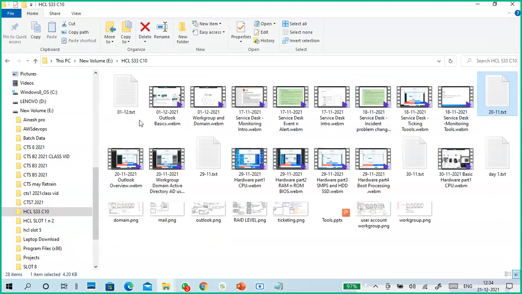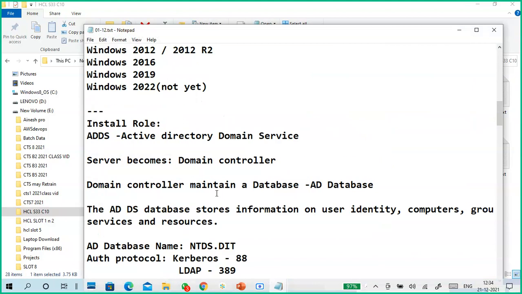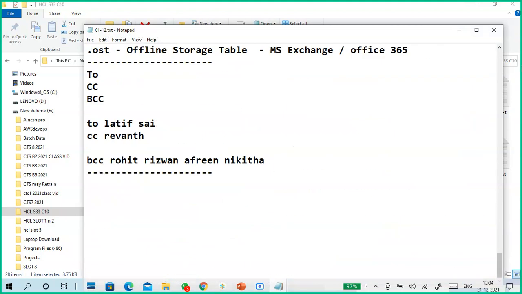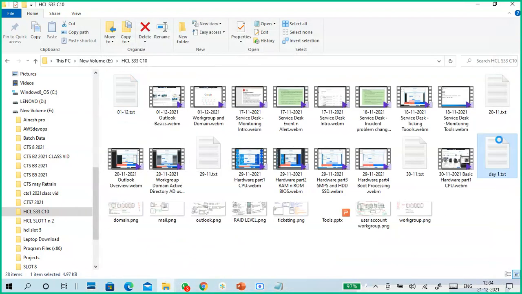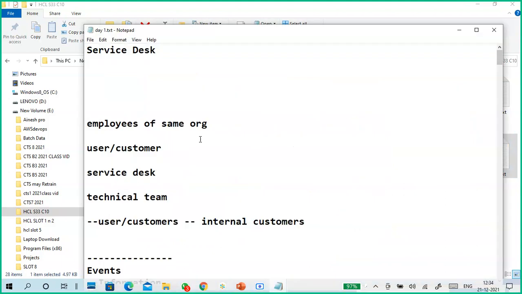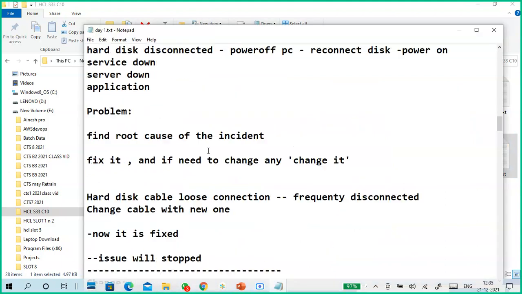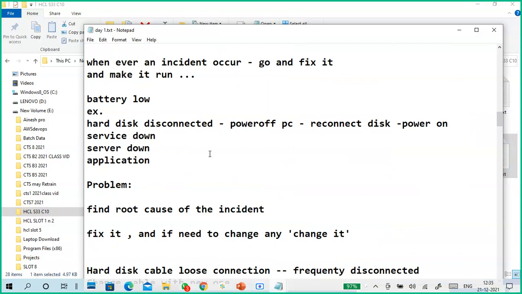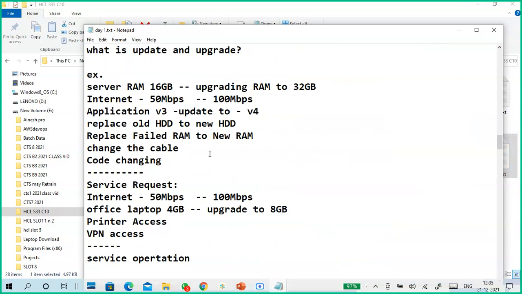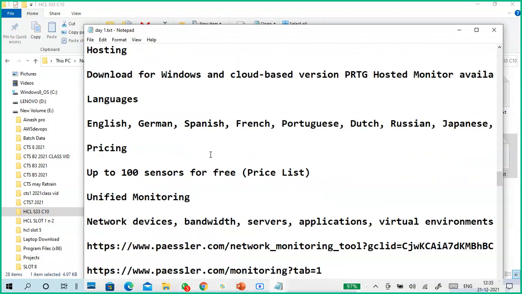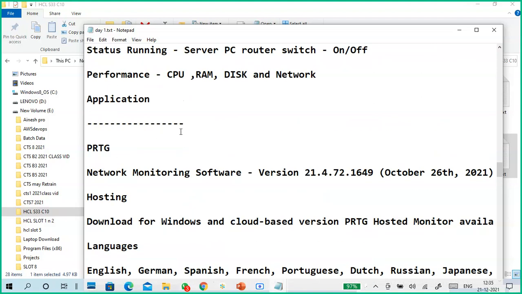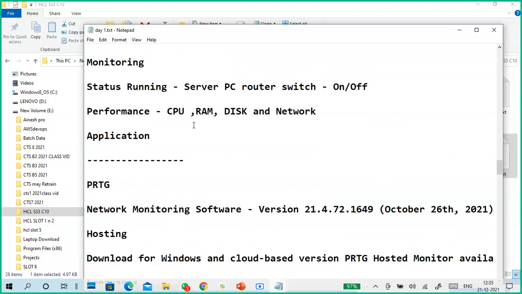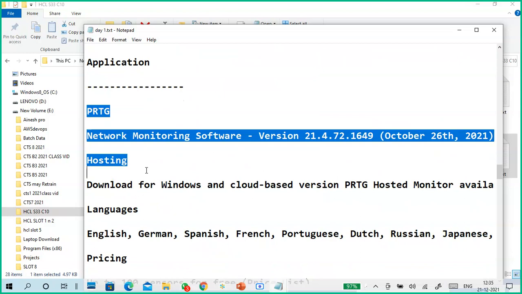Maybe it is in the first part only. No, no, it is. Yeah, here it is.